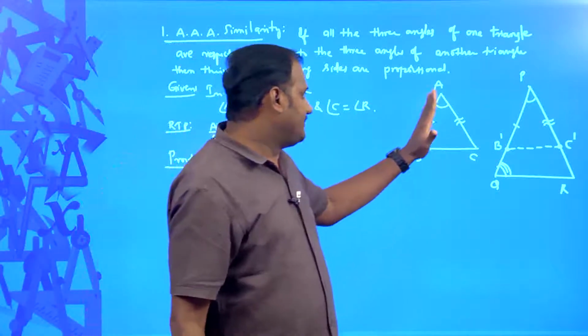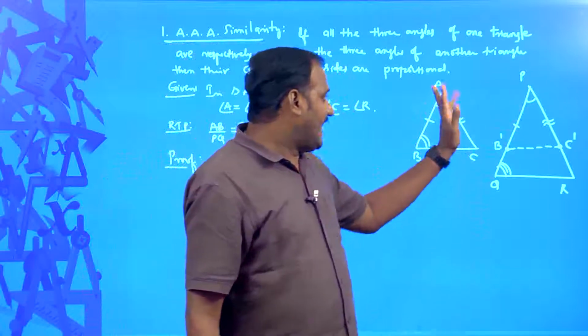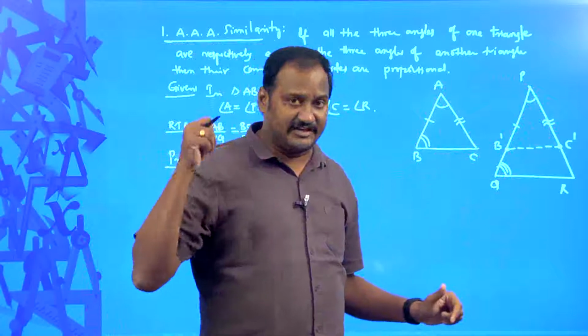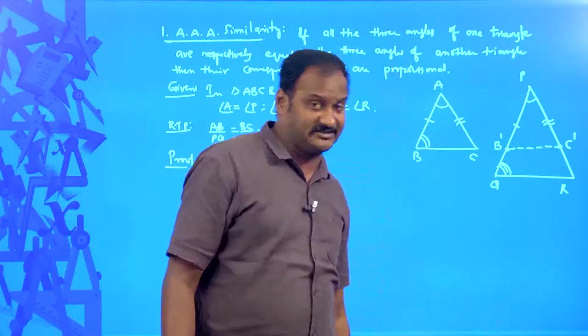See here, AB is equal to PB dash, that is by the construction. Angle A is equal to angle P, that was already given, and AC is equal to PC dash, that is the construction only.